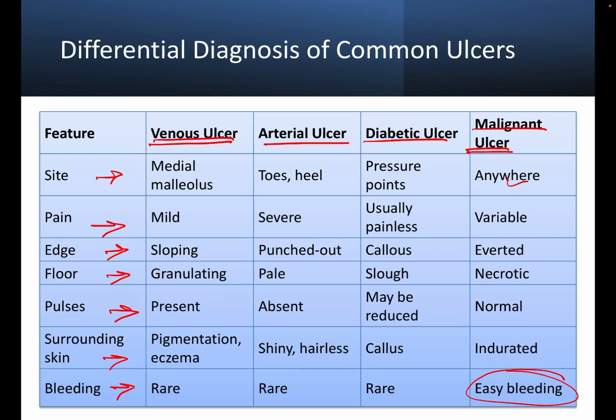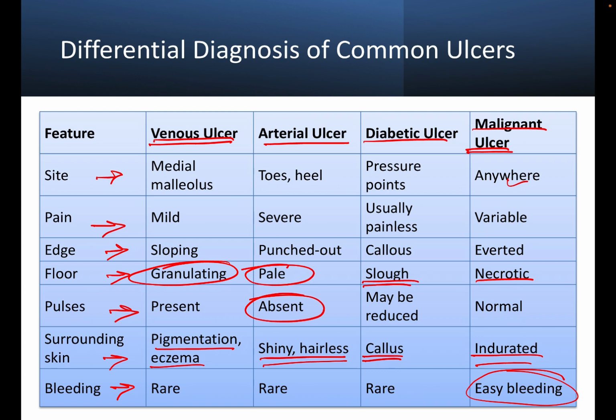In case of pigmentation and eczema, it is usually venous ulcer. In case of arterial ulcer, it is shiny and hairless, and callus in case of diabetic ulcer, and indurated in case of malignant ulcer. Pulse will be absent only in arterial ulcer. Rest of the ulcers, there will be normal pulse. Floor will be necrotic in case of malignant ulcer, sloughy in case of diabetic ulcer, granulating in case of venous, and pale in case of arterial ulcer. Edge will be sloping in case of venous ulcer, callus in case of diabetic ulcer, punched out in case of arterial ulcer, and averted in case of malignant ulcer.